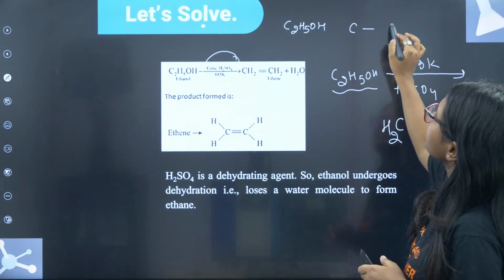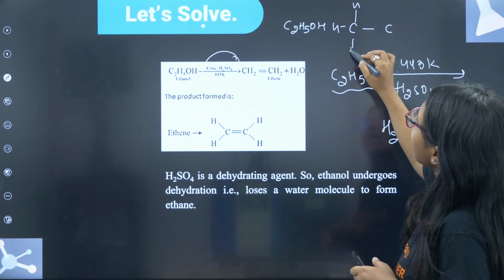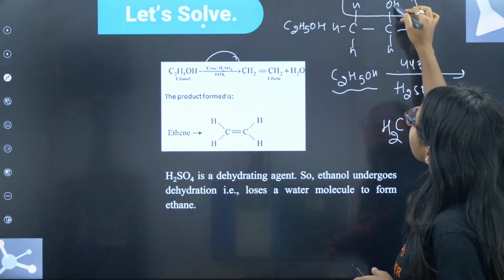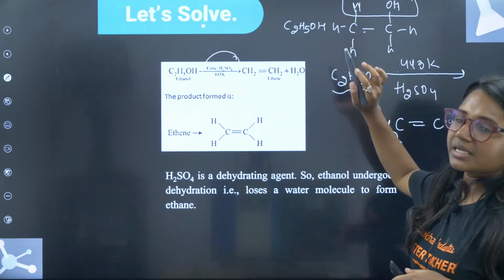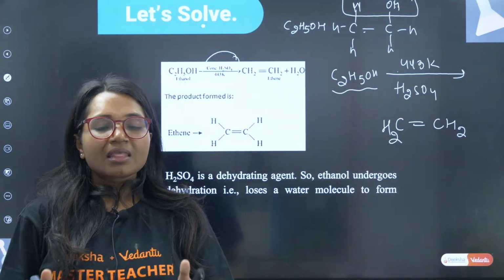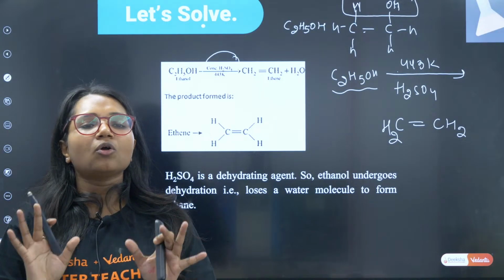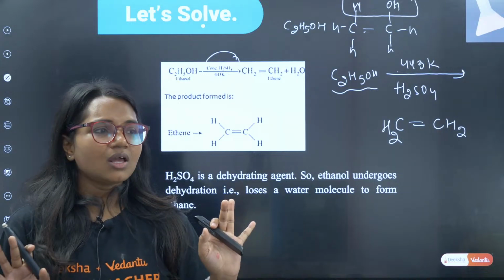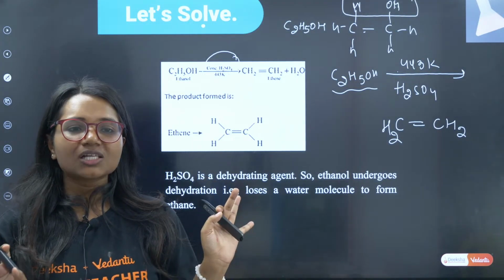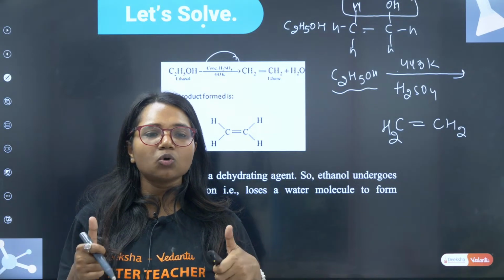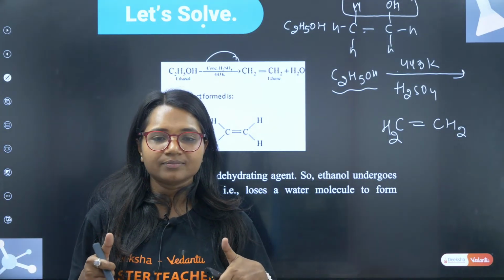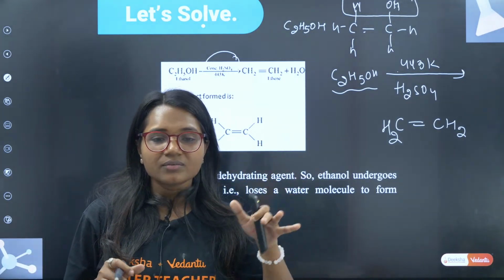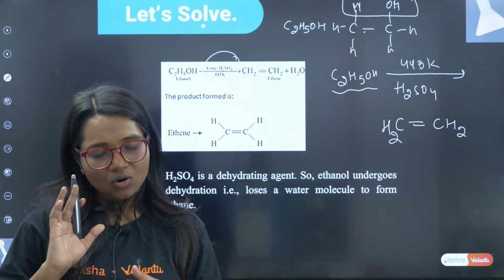Okay, how? See here the structure. H, H and H, OH, H and H. This water comes out. Dehydration. And this becomes a double bond. Okay, guys, clear? The combustion thing I told for hydrocarbon, but I forgot that the question is for alcohol. Okay, fine. This was the last question. Have you understood this question? Do give me a thumbs up. The combustion and alcohol thing. That combustion I have told you for hydrocarbon. Very good, Raja.